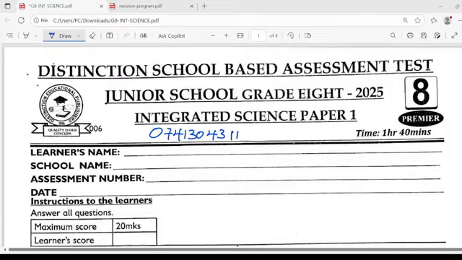We are going to discuss the Distinction School-Based Assessment Test, Grade 8 Integrated Science, Paper 1 2025. It is my hope that you are ready and tuned for this live discussion that is of importance as we keep preparing for what is ahead of us next year.